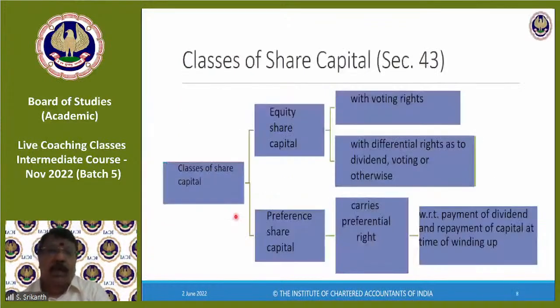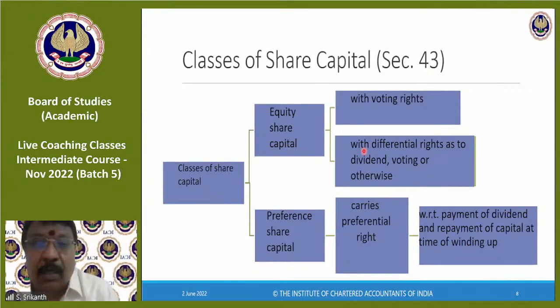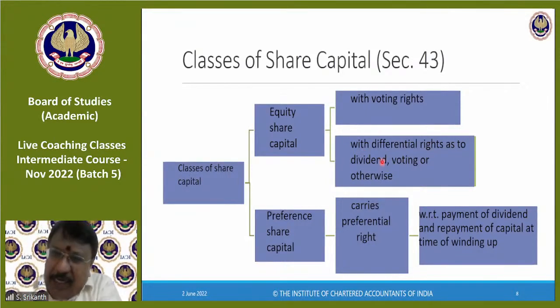If you're looking at what are all the facilities available to a private company, this seems to be one of them. We already saw there are two classes of shares, equity and preference. Now, equity is of two types: equity share capital with voting rights, and equity with differential rights as to dividend, voting or otherwise. More about it in a short while. We'll see in detail the procedure for issuing shares with differential voting rights. Right now, know that equity is of two types. One is normal equity with voting rights: one share, one vote.